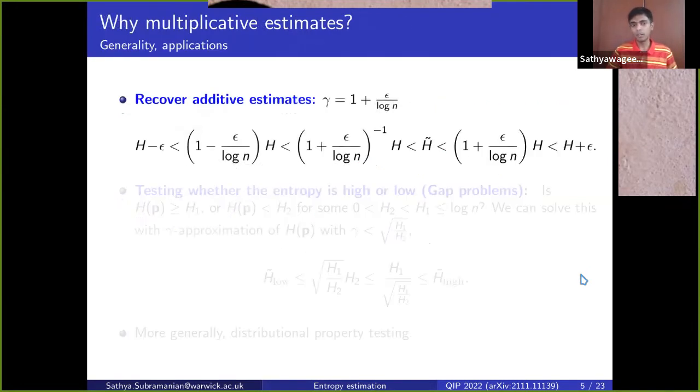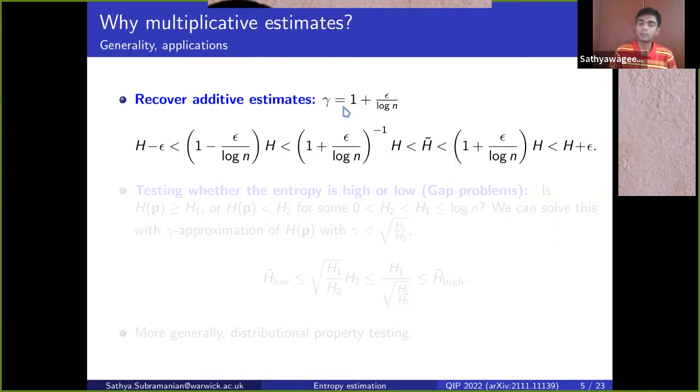Okay, so why are we interested in multiplicative estimates in the first place? That's because in a sense, they're very general. One way in which they're general is that for quantities on which we know an upper bound a priori, such as the entropy, we know that the entropy of a quantum system in n dimensions, or a classical distribution on an alphabet of size n, is bounded above by log n.